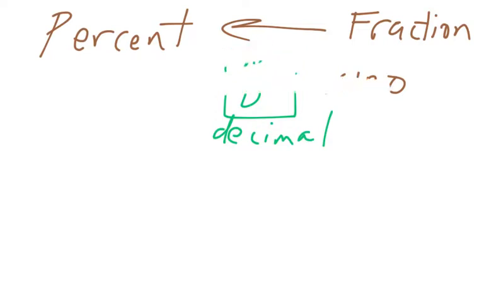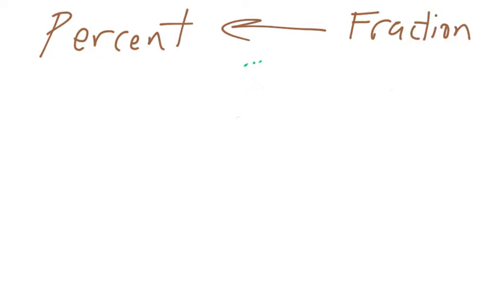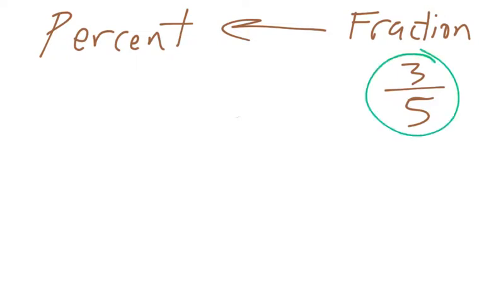So let's do some examples of that. Let's say we're given 3/5. Let's say we survey 5 teachers, and 3 out of 5 teachers say they prefer Dunkin' Donuts over Starbucks. Using our calculator, we'll divide 3 by 5. Make sure you do your numerator first. So numerator divided by denominator, hit equals. Your calculator should say 0.6.